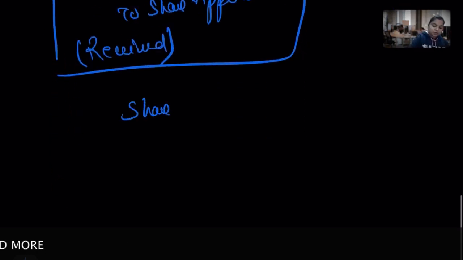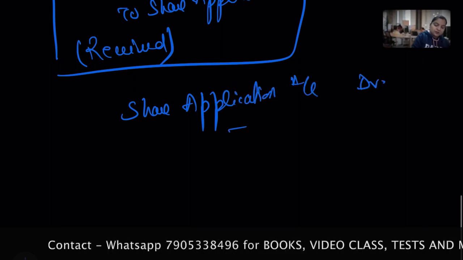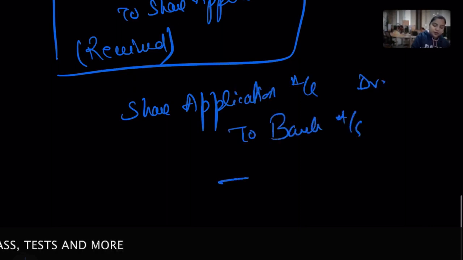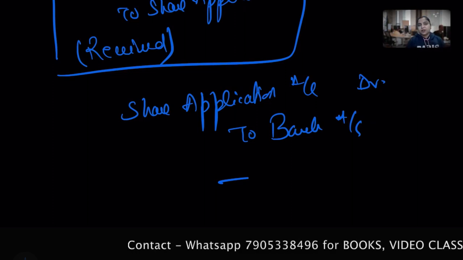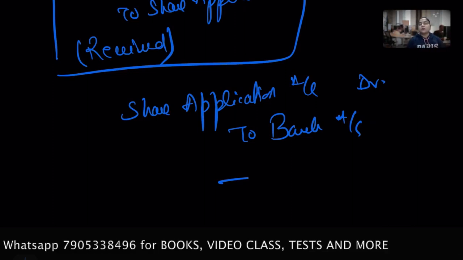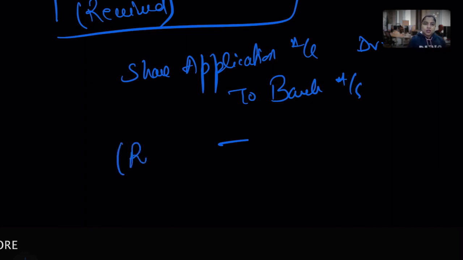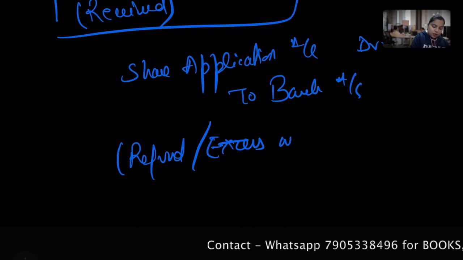So now the actual journal entry will be share application account debit to bank account. I hope you people understood this journal entry. Please never think to memorize this kind of journal entry. If you understand it, it is never going to trouble you in the examination, even with some twist and turn by the examiner. So whatever be the refund amount, or called excess money,